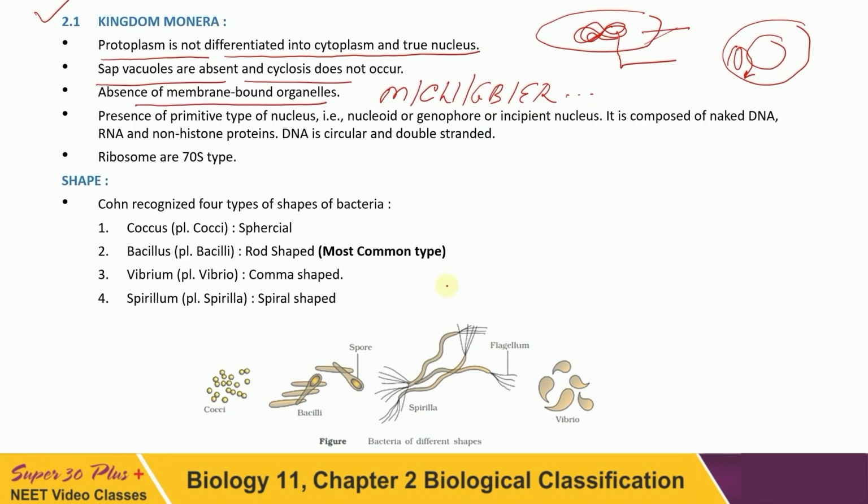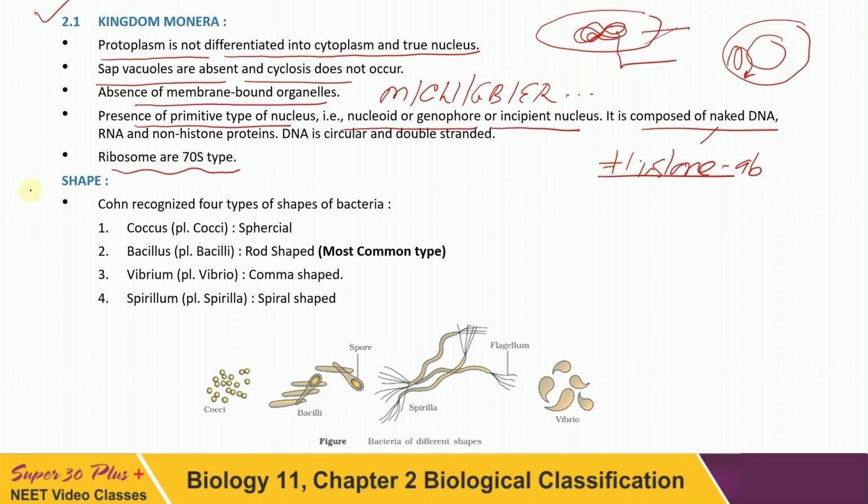Only the 70S ribosome is present, and none of the other cell organelles is here. There is a primitive nucleus called nucleoid, genophore or incipient nucleus. It is composed of naked DNA in which histone is absent. You know, histone is absent in the DNA of prokaryotes.